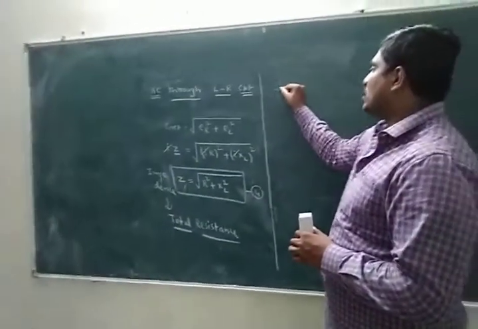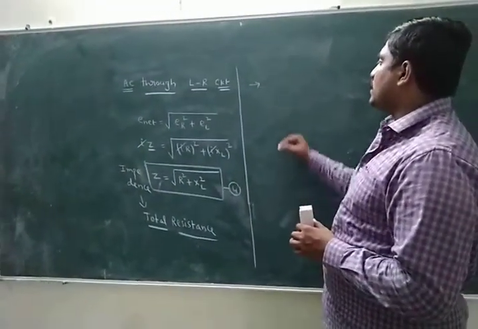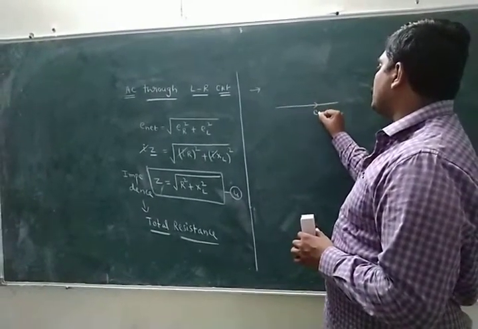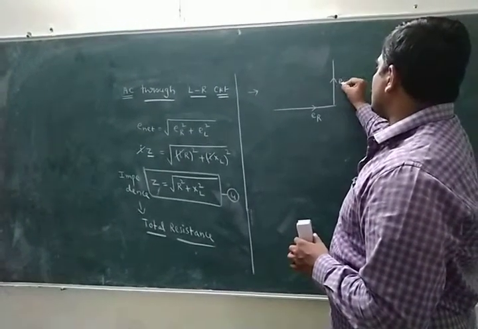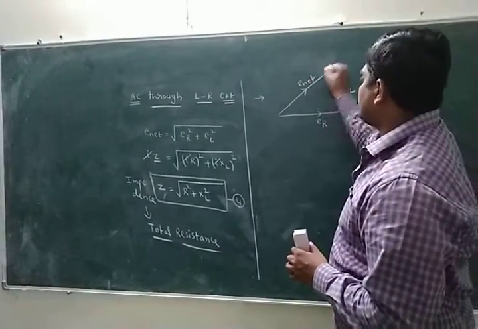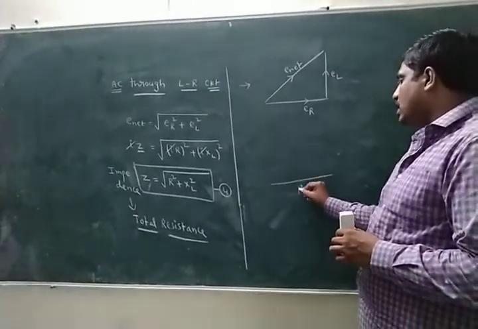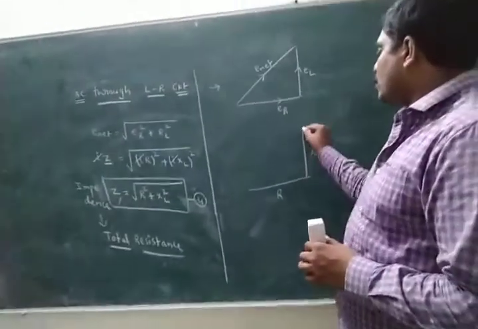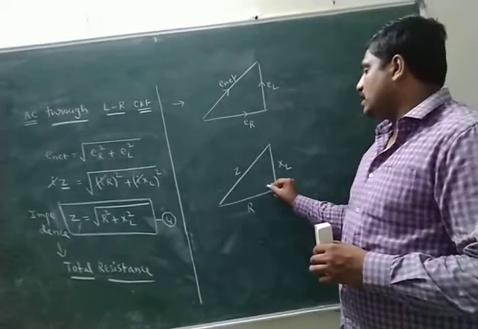Next, look here, I draw the impedance triangle. From the earlier phase diagram, this is ER, this is EL, and this is called E net according to the parallelogram. Now ER is written as R, EL is written as the resistance XL, and the total resistance in the circuit is Z. This is a right angle triangle.